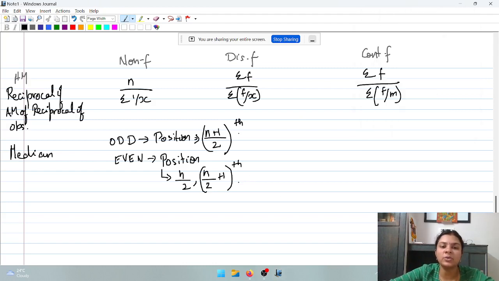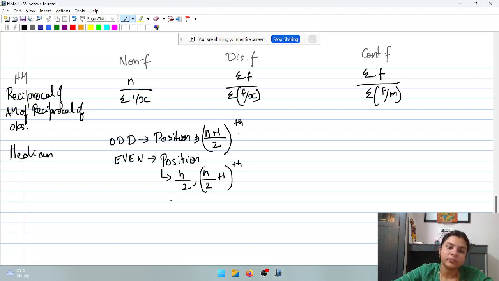Once you arrange them in ascending order, you need to use the position number directly, and whichever value corresponds to that position number will be the value of the median. Remember, the formula is only to identify the median position and not the median value.